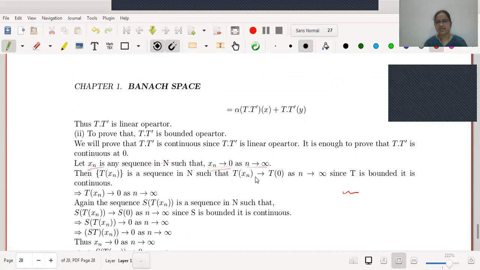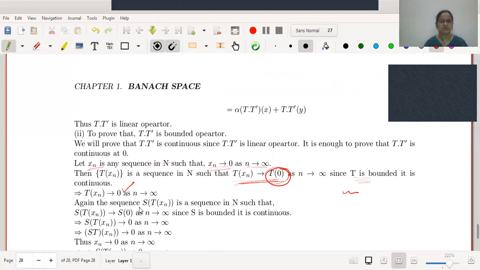T of xn is a sequence in n, and we know that T is bounded, which means T is continuous. Therefore, xn converges to 0 gives us T of xn converges to T of 0, right? Knowing T is bounded, that is, continuous. Now again, as T is linear, what is the value of T of 0? T of 0 is 0.